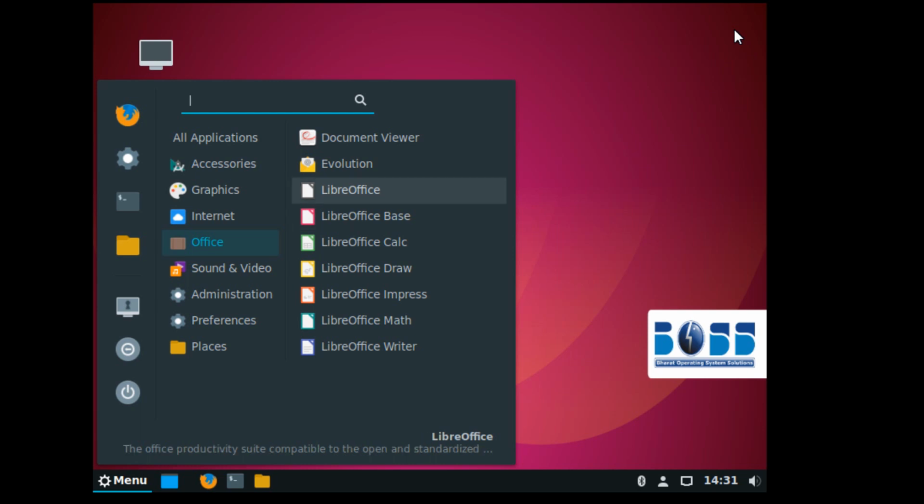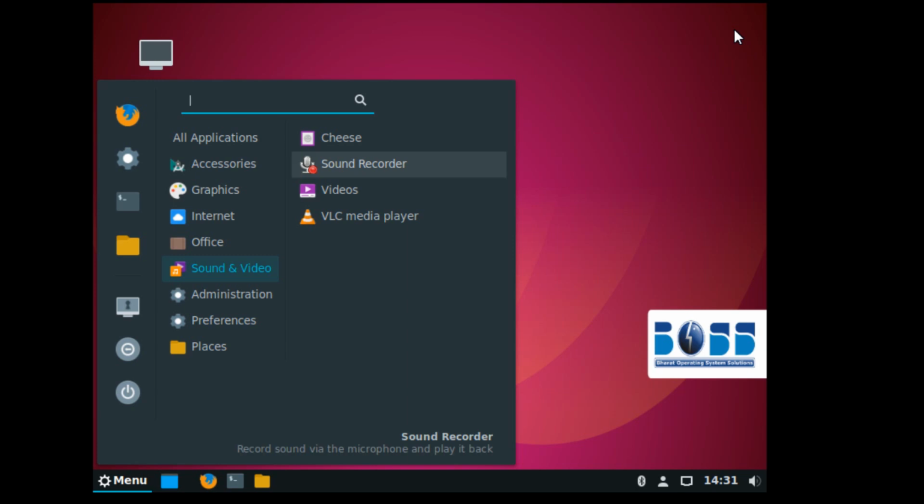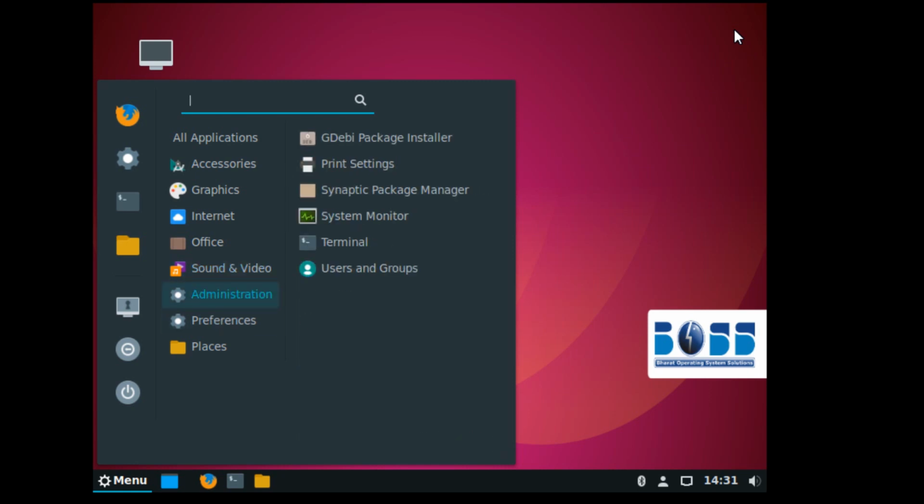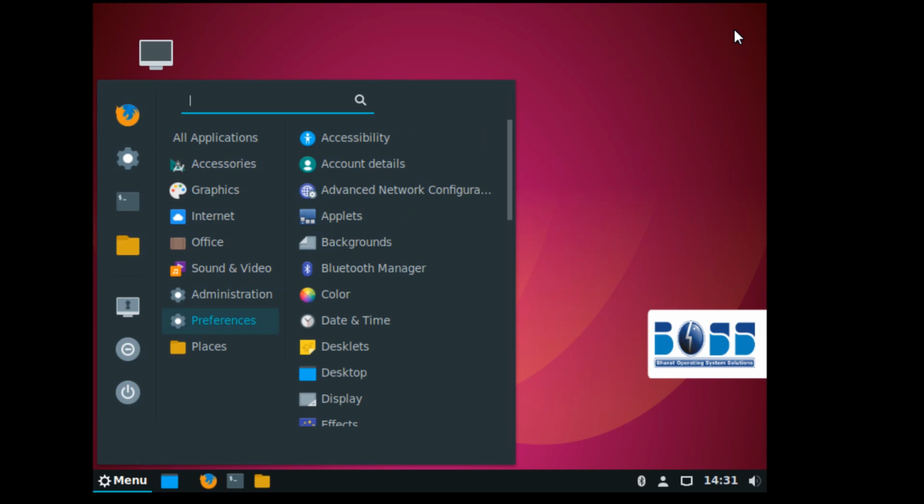You can Google LibreOffice, who developed it, and so on. All these details you will get to know. A German-based company has developed it. LibreOffice Base is for databases. LibreOffice Calc is for Excel-like work. Each one has its own features to use. You can find sound and video, VLC, videos, and the sound recorder. Everything you have to explore and use.